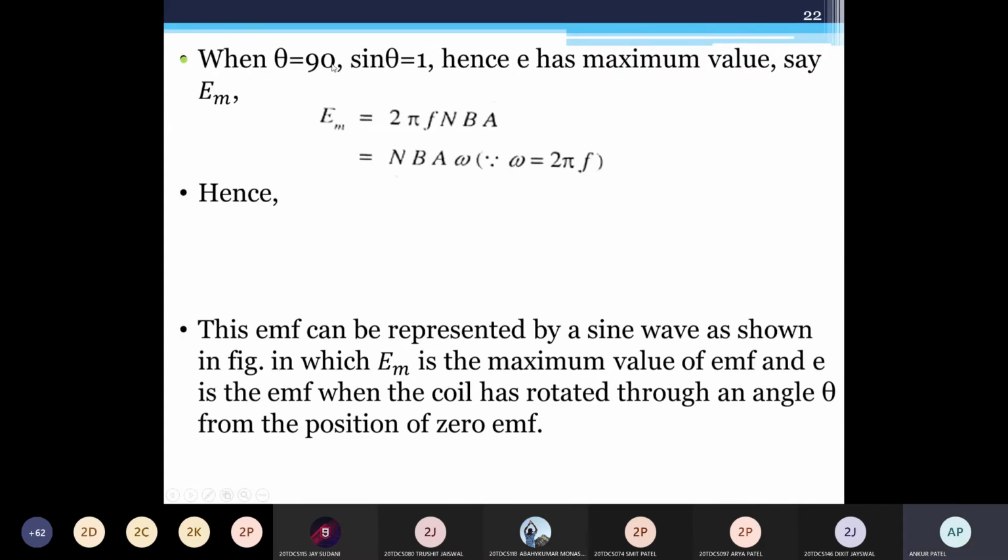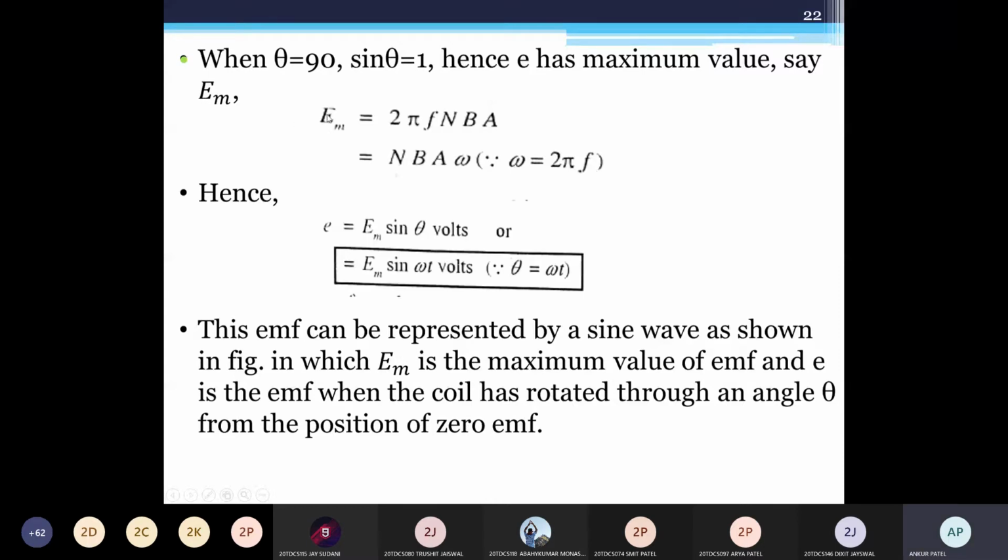At theta equal to 90, sine theta equal to 1, so it is the maximum value. So EM equals NBA omega, that is the maximum value of voltage. Substituting this EM in the equation, we can write E equal to EM sine theta, or EM sine omega t volt. So this is the EMF equation of voltage.